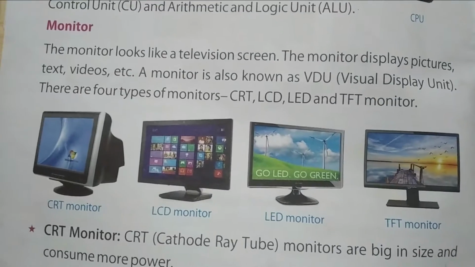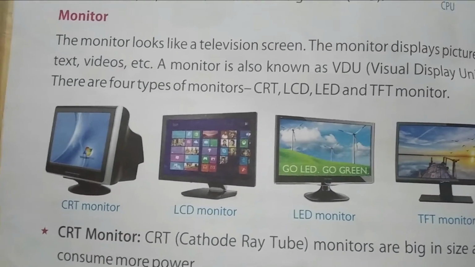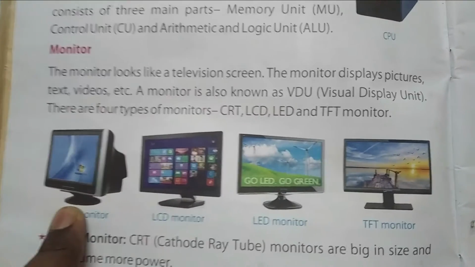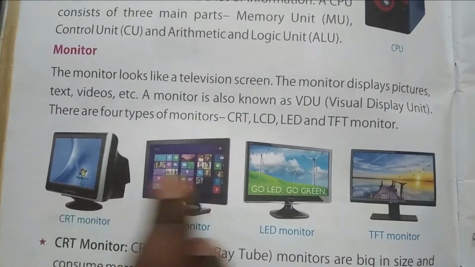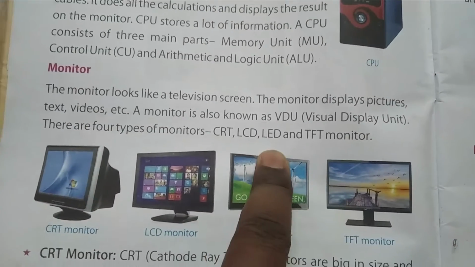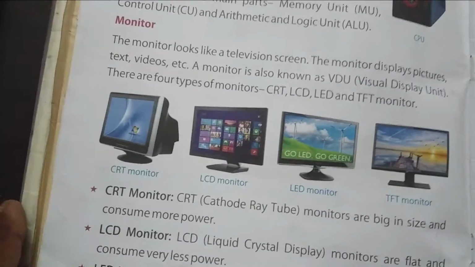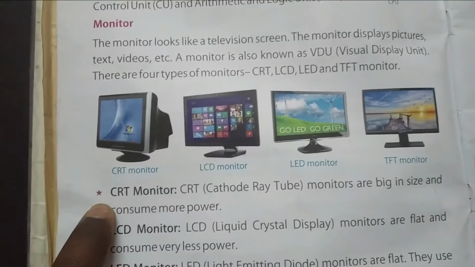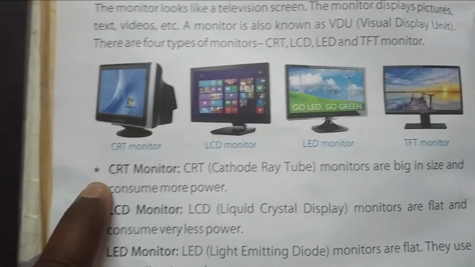It looks like a television, and there are four types of monitors. First one is CRT, LCD, LED, and TFT. Okay, so we will learn it separately, and we can know the extension of the short form and their uses.